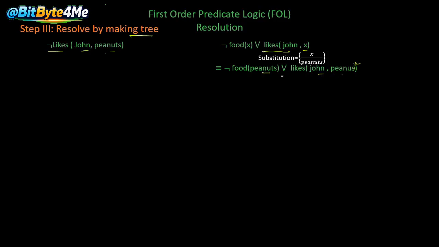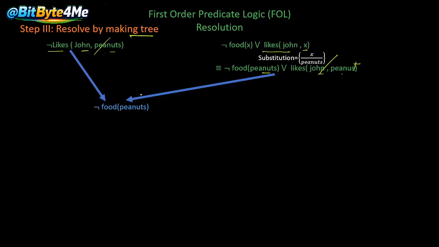Now likes(John, peanuts) and likes(John, peanuts) are equal, but one is a negative expression and the other is positive. When we combine them, these two expressions cancel out, and we are left with only not food(peanuts). For resolution, we cancel out negative and positive expressions which have the same arguments. So this is the process of resolution.